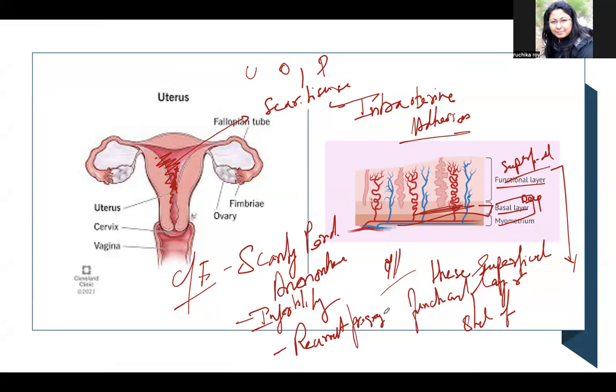They either come to you saying that after my miscarriage, when I did the dilatation and curettage, after the D&C, I have seen that my period has reduced. Or after this operation, after repeated, whatever the cause, you need to find it out in the past history. In this case, the most common will be dilatation and curettage. The scanty period later results in amenorrhea, infertility, and recurrent pregnancy loss.